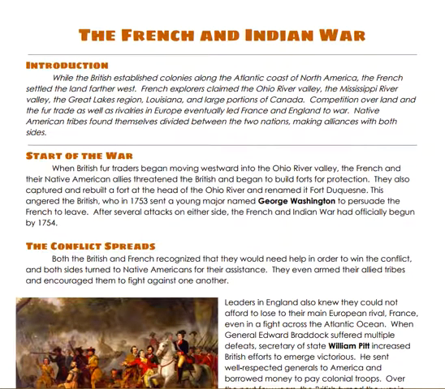This is the textbook section on the French and Indian War, part of the invasion unit in which we answer the question, what drives change?